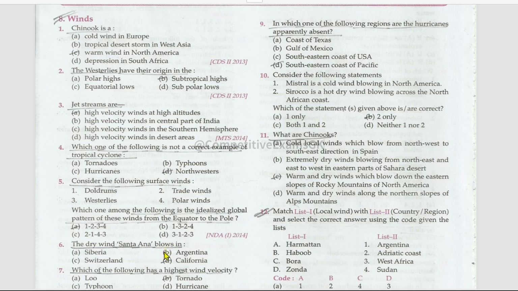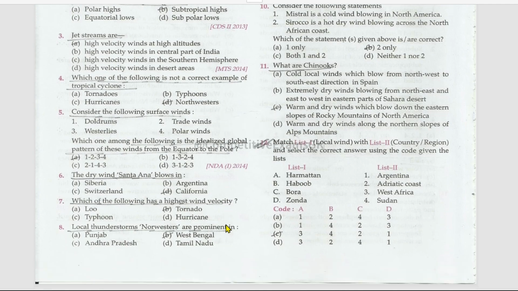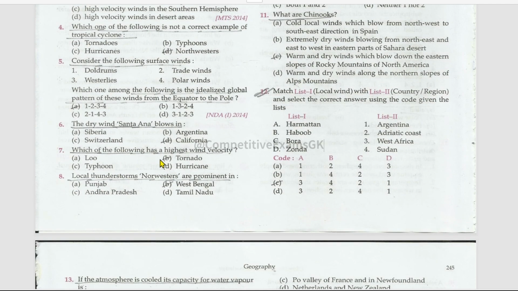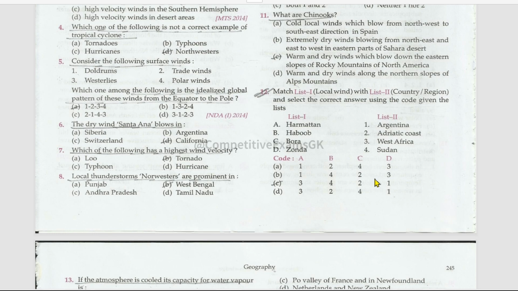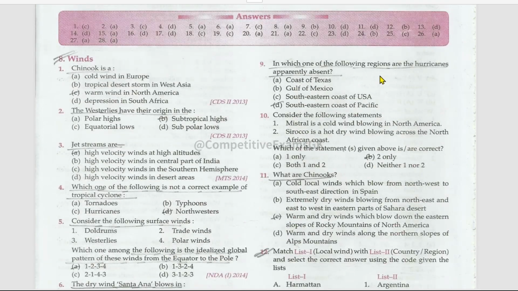The Santa Ana blows in California. Which of the following has the highest wind velocity? Among these four, tornado has the highest wind velocity. Local thunderstorms, nor'westers, are prominent in West Bengal. In which one of the following regions are the hurricanes apparently absent? Those are absent at southeastern coast of Pacific. Those are mostly present in coast of Texas, Gulf of Mexico, and southeastern coast of USA.